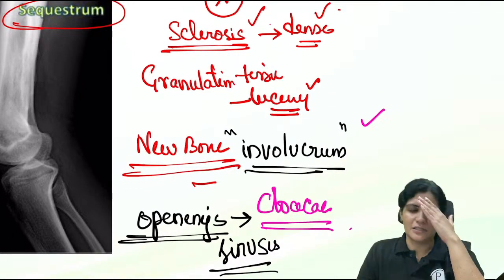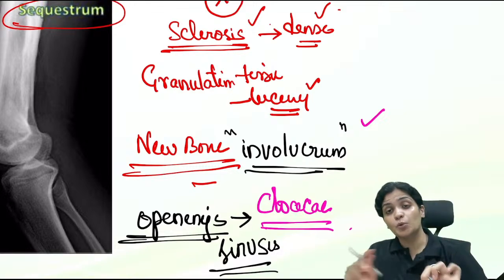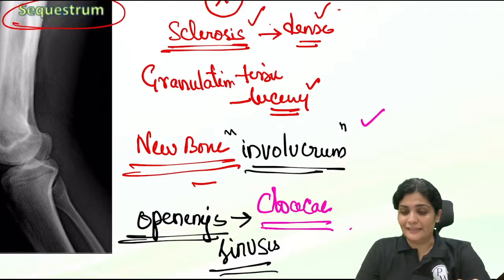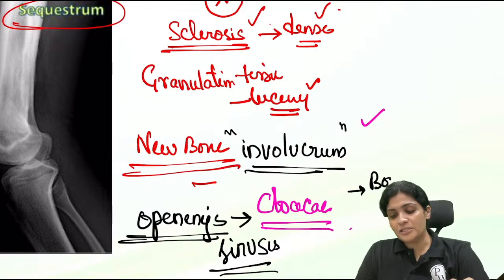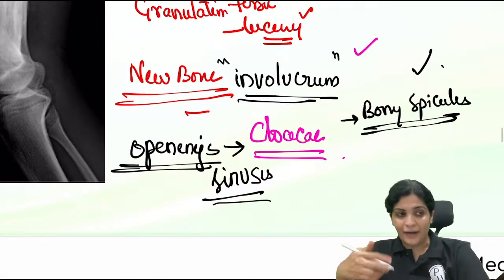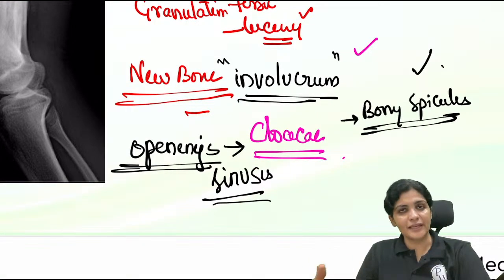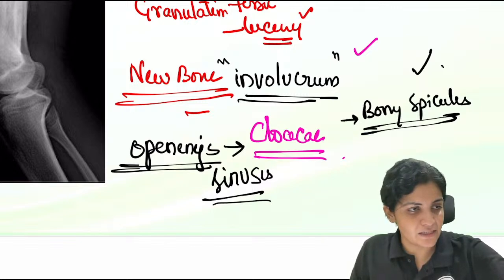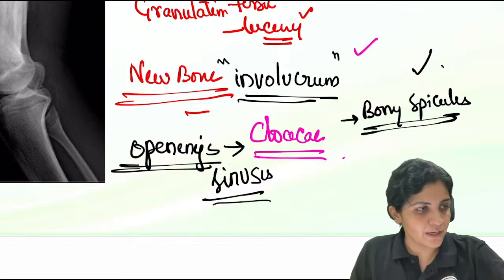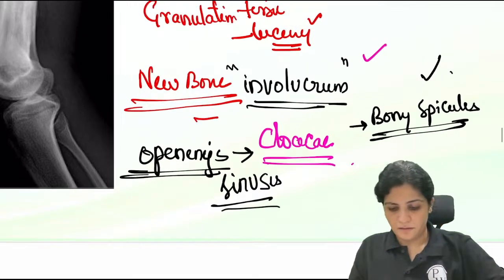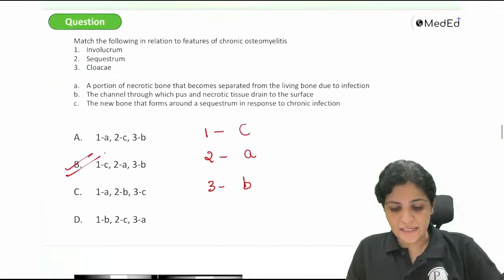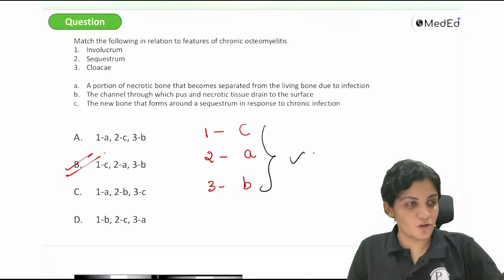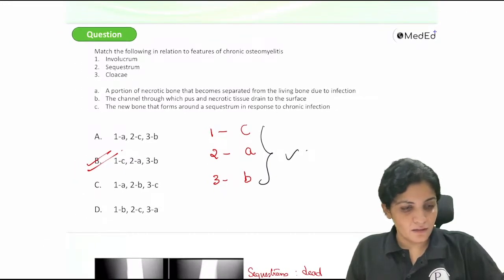So the infection which is inside will come through this cloacae onto the surface, along with bony spicules. Whenever you say discharging bony spicules, you're very sure it is osteomyelitis. So the discharging sinus here would have bony spicules. Okay. So the answer here is C, A, and B. Very, very clear. Osteomyelitis, important again.